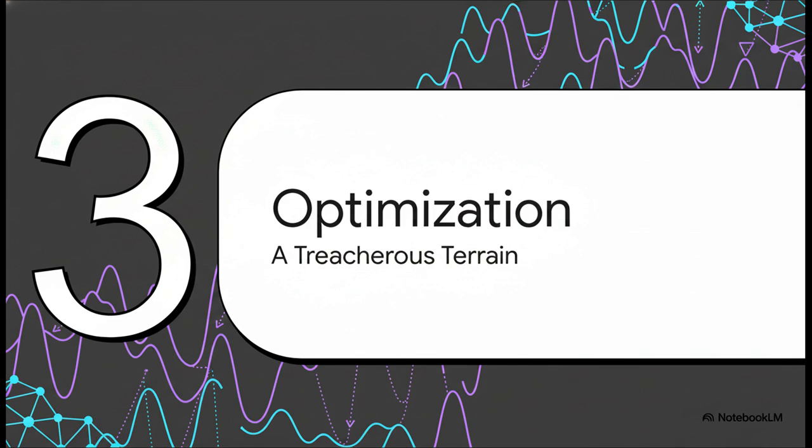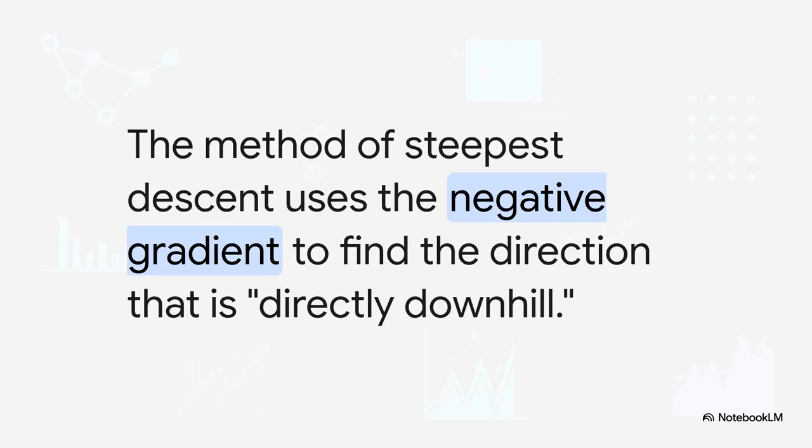This gets us into the whole challenge of optimization, which is kind of like trying to find the absolute lowest point in a huge, foggy, high-dimensional mountain range. Now, our main tool for navigating this terrain is something called the gradient. You can think of the gradient as a magical compass that always points in the direction of the steepest uphill slope. So if we want to get to the bottom of the valley, we just take a small step in the exact opposite direction. We go downhill.